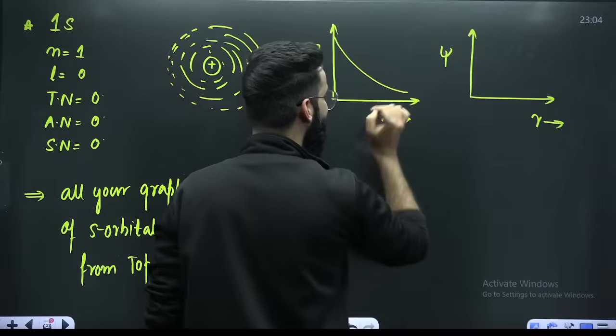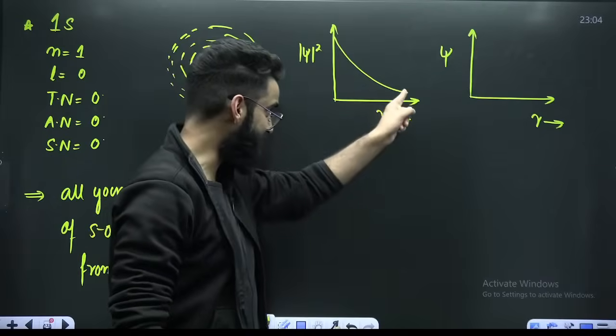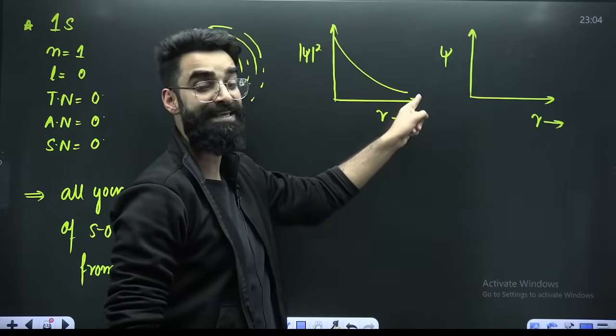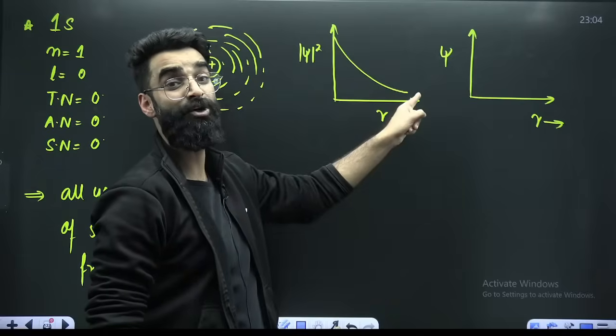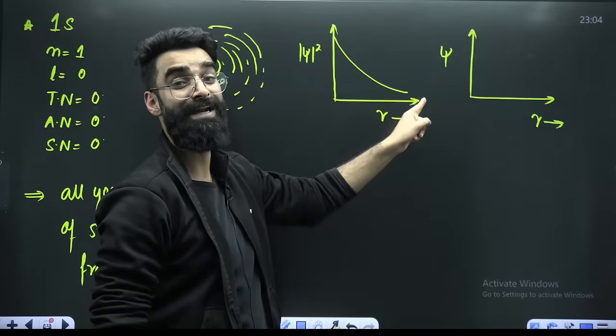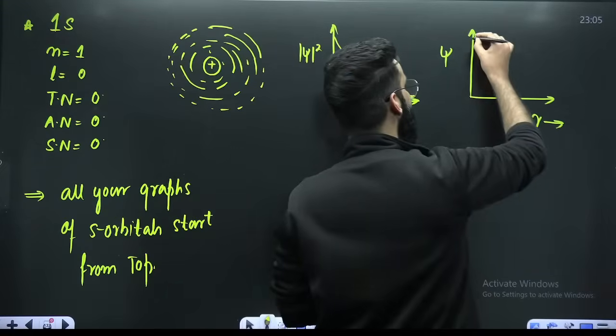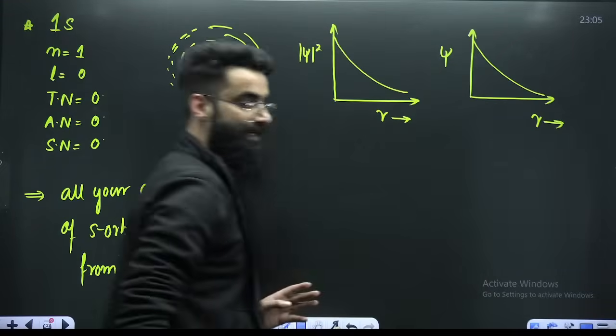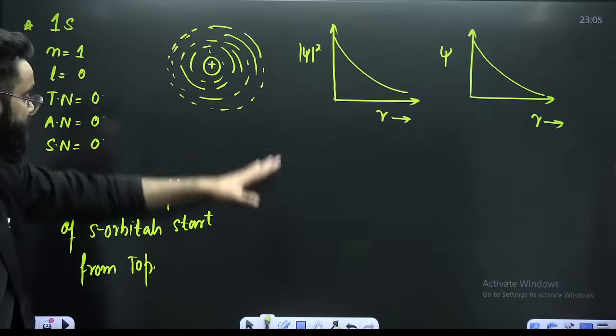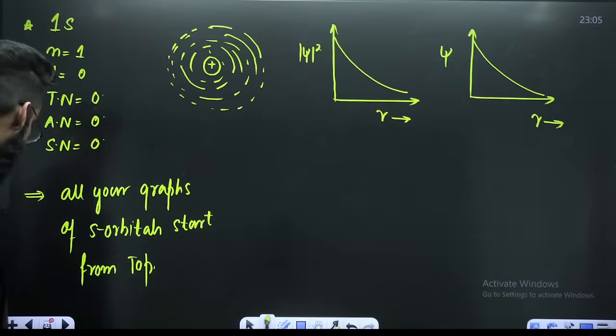This graph won't be touching the r-axis, because if this graph touches the r-axis, at that point psi square will be 0. Psi square 0 means electron density 0, that means node, but there is no node, right? Just repeat the same graph here. This is for 1s. Anything can be asked for 1s from this particular slide.